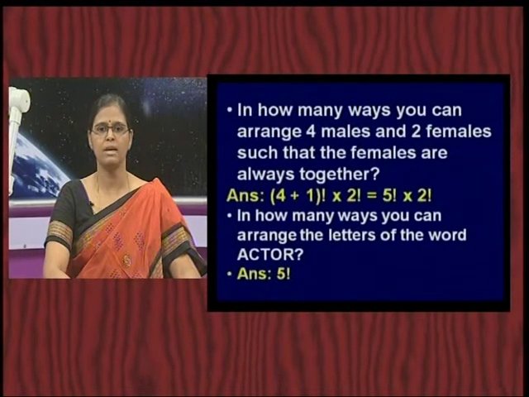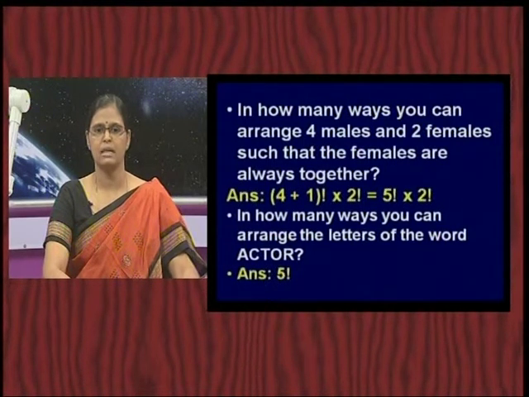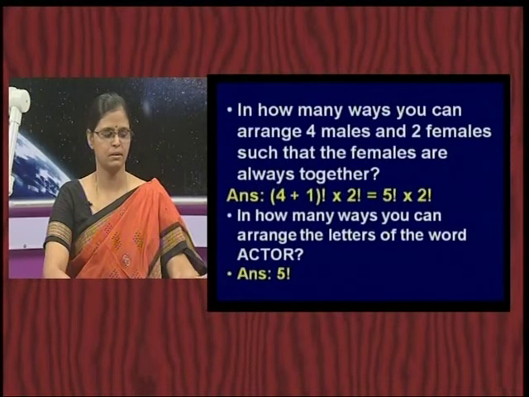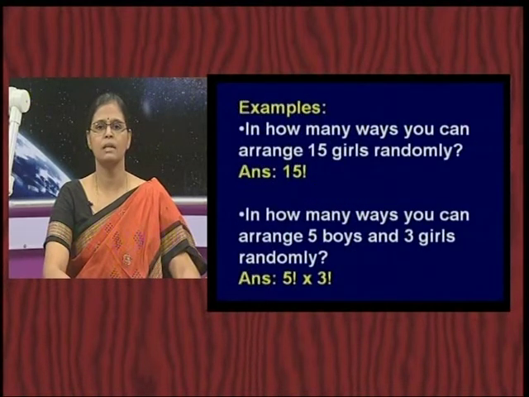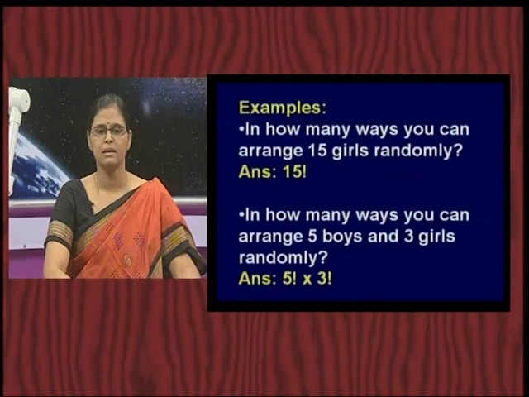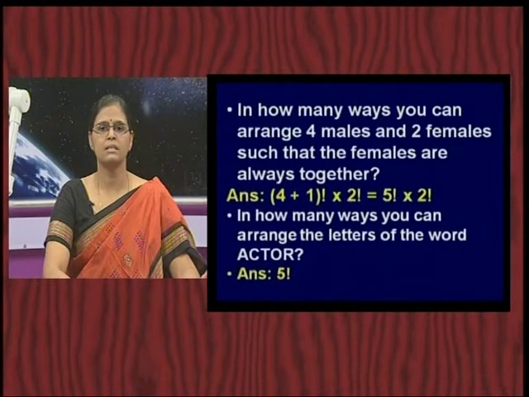So, in how many ways can you arrange 4 male and 2 female such that the female are always together? If you just observe from the previous example to this example, the previous example was in how many ways you can arrange 5 boys and 3 girls randomly. There is no restriction there, but now the restriction is that they want both the female to be together always. So, what would be the difference now?